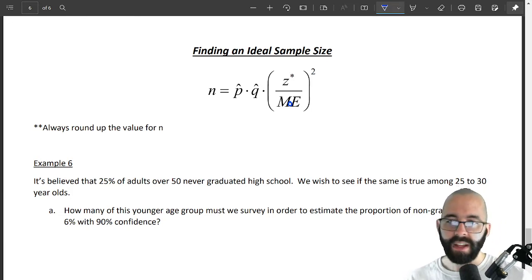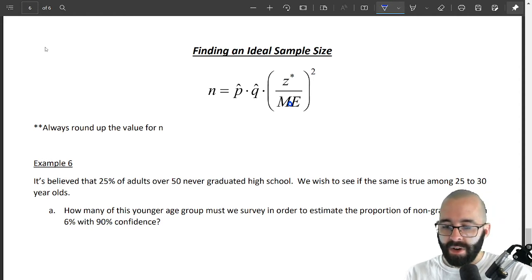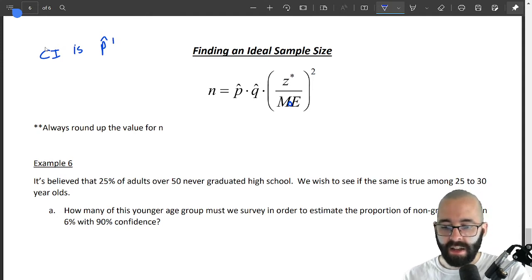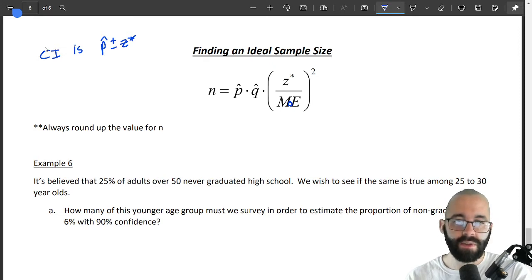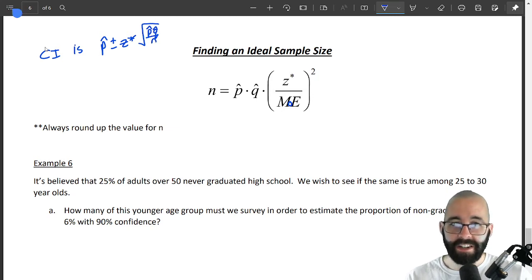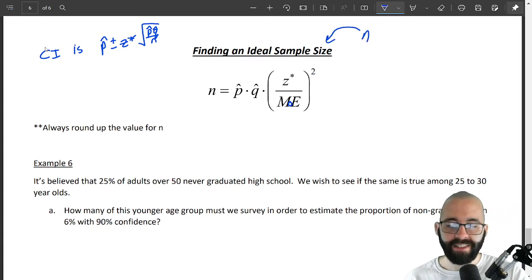Well, that's going to have to do with answering the question, what does our sample size have to be? Remember that our confidence interval is our sample proportion or sample statistic, plus or minus our z star, the critical z-score that depends on the confidence level, times the standard error, the square root of p hat q hat over n, that poor standard error, sad face. Well, the sample size, that's just n.